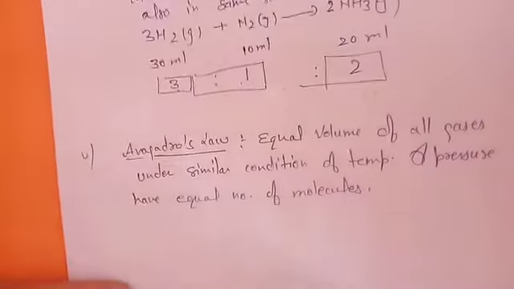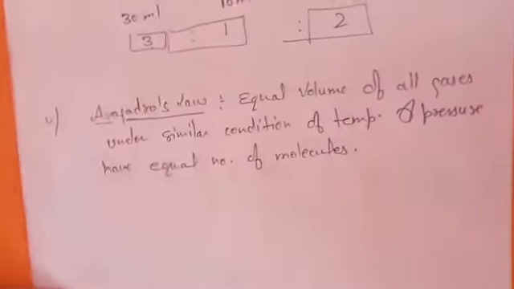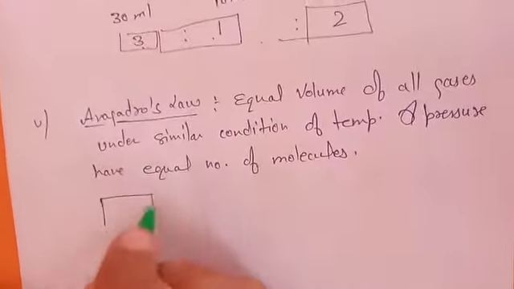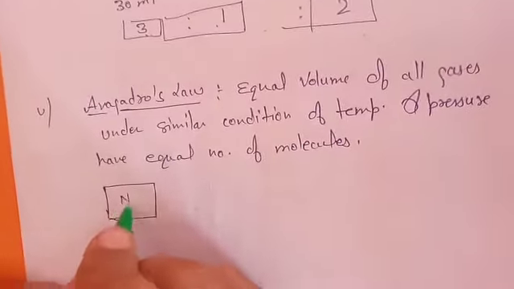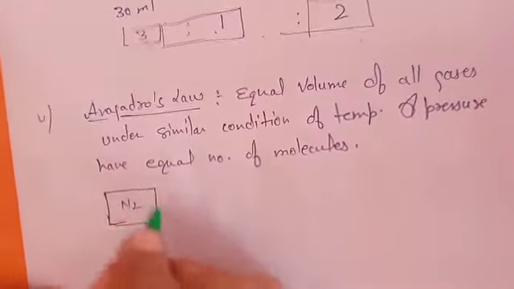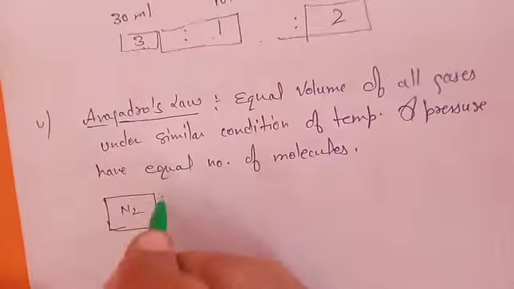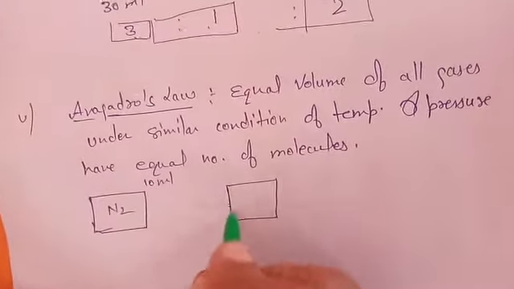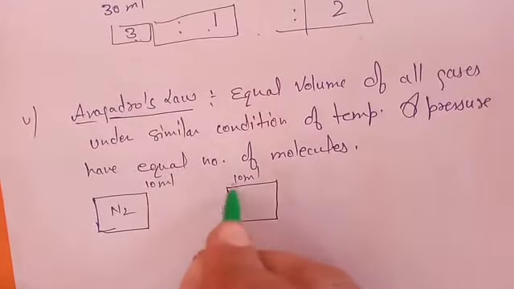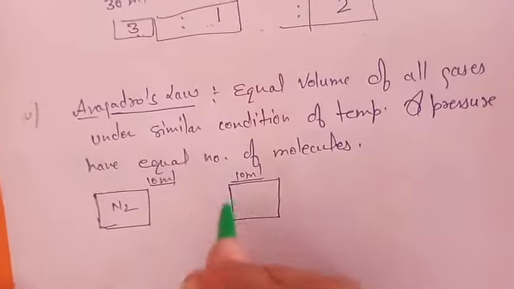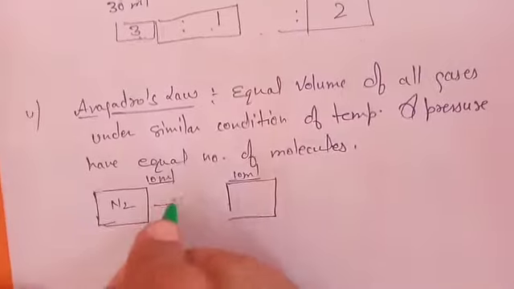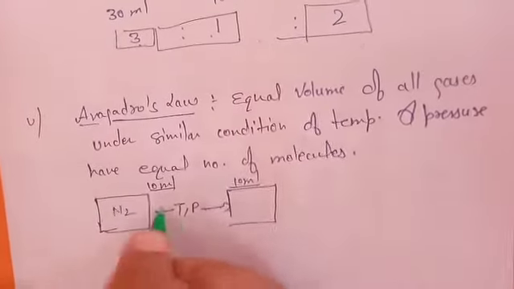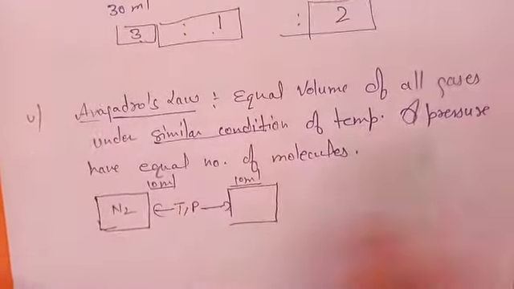Let me explain that briefly. Suppose this container is filled with nitrogen, and the volume of this container is, you can say, 10 ml. Now I have taken another cylinder which is also of 10 ml. The volume we are talking about here, not pressure, because we know that temperature and pressure for both are the same.